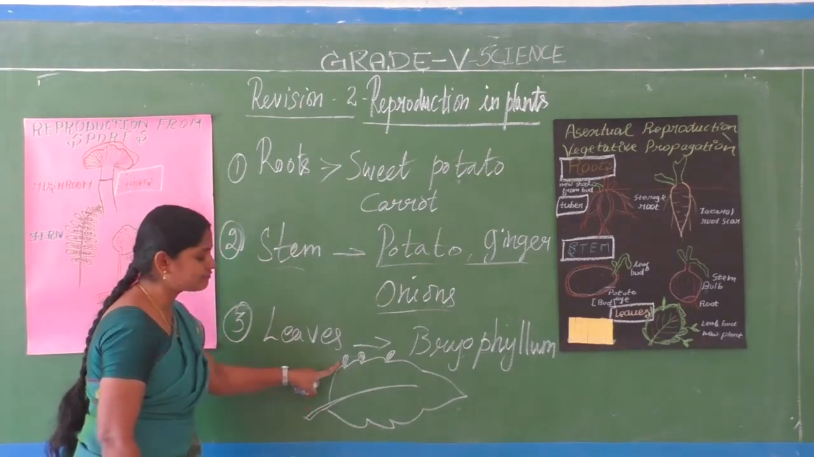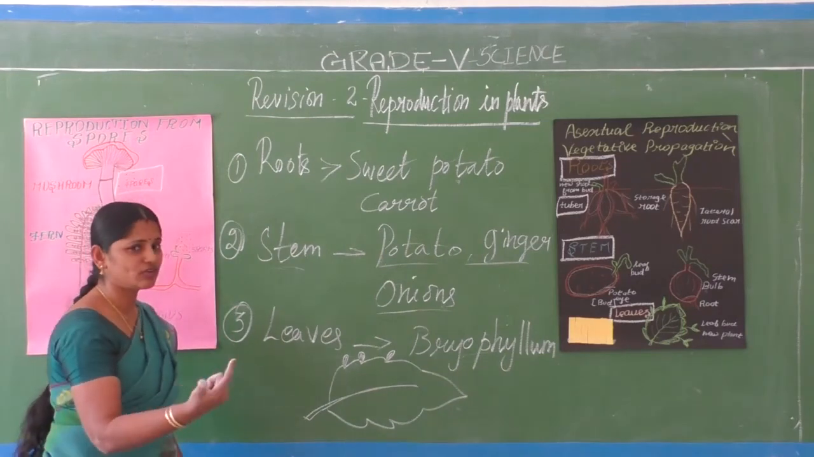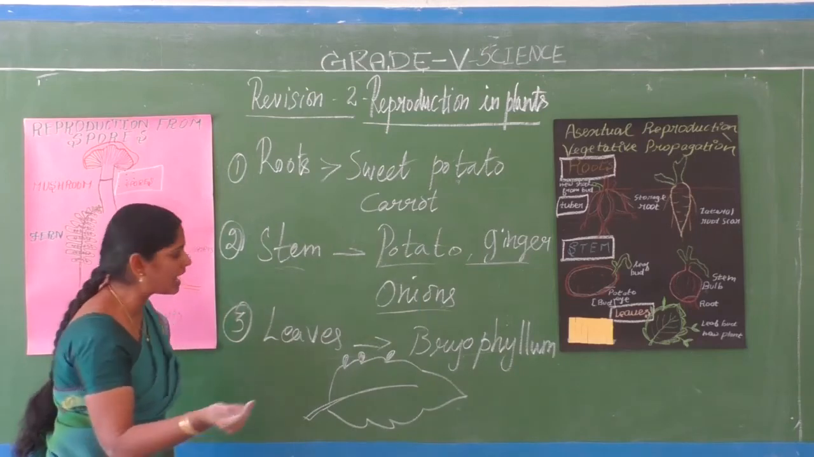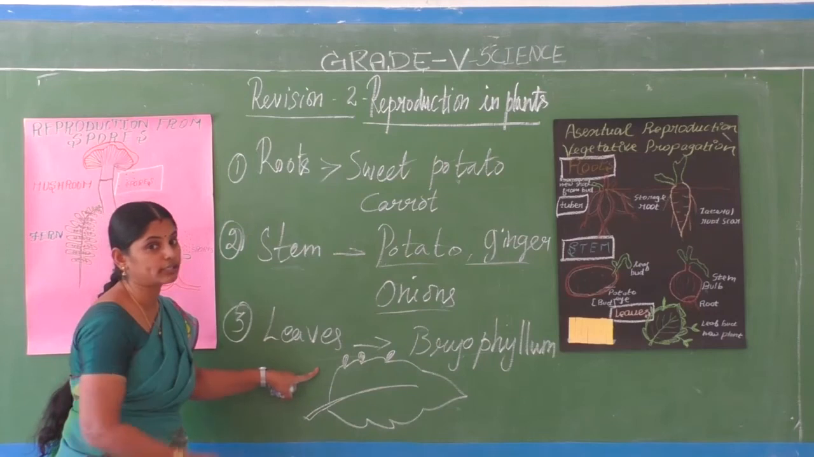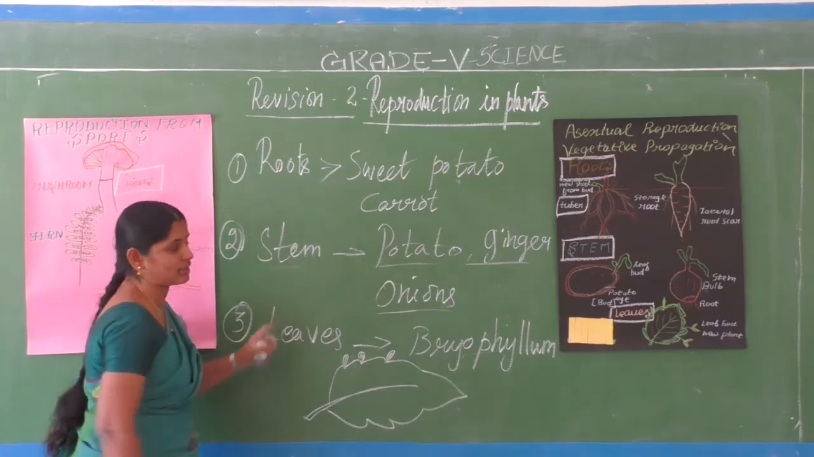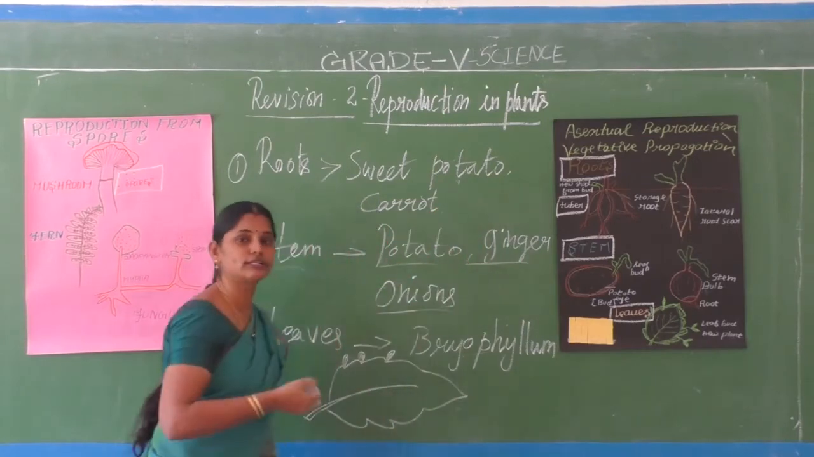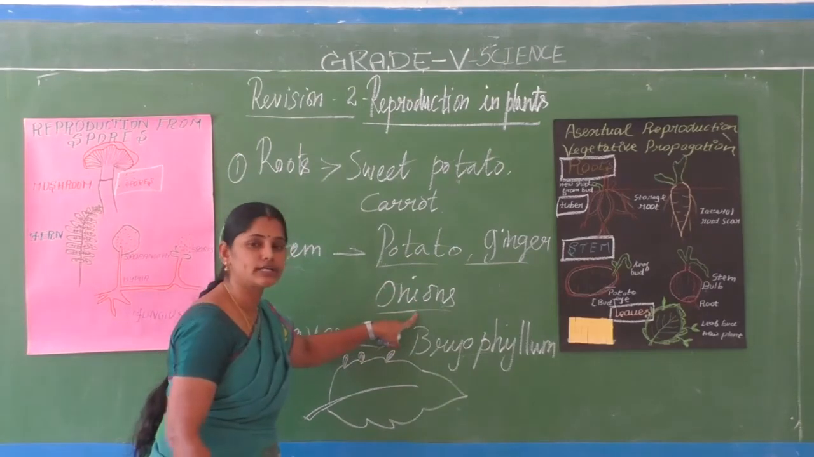Okay. So the leaf bud starts growing into a new plant, isn't it? It is very different. So root also grows into a new plant. Stem also grows into a new plant. Leaves also grow into one, not in all the plants, some kinds of plants. So for example, sweet potato, carrot, beetroot and all, the root itself gives rise to a new plant.